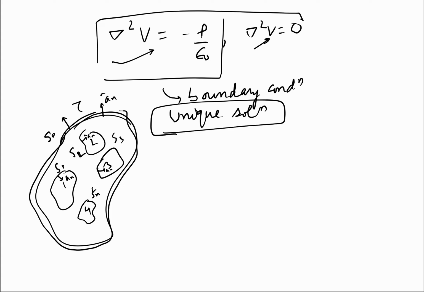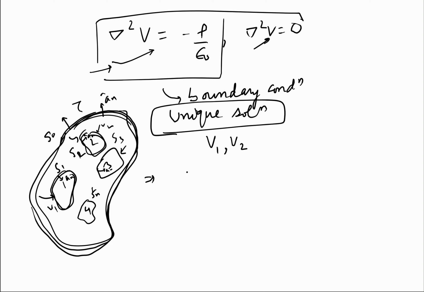So we know the potentials of these conductors, because each is an equipotential: this one with potential V1, this one with potential V2, similarly V3 and so on. And we also say that we know the potential of this bounding surface. Now we assume that instead of this unique solution, there are two solutions which satisfy Poisson's equation as well as the boundary conditions. Let us say these solutions are V1 and V2.